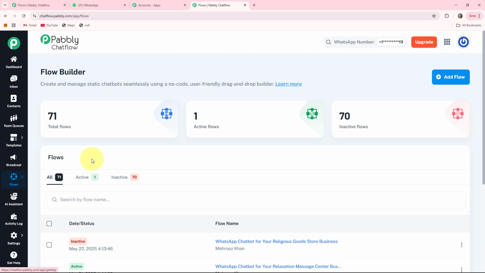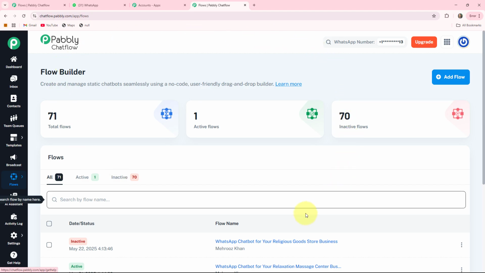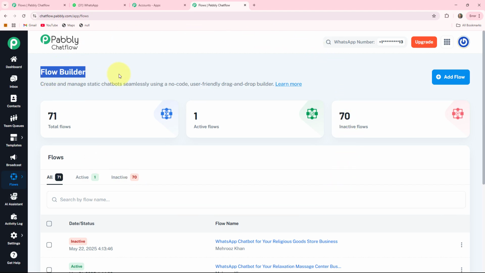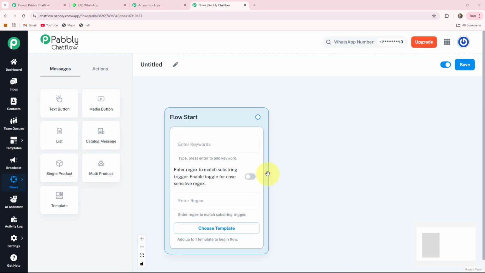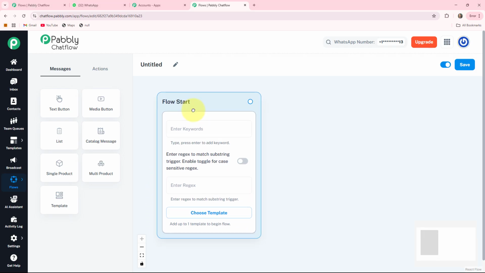See, this is the page where you can create multiple WhatsApp chatbots with the help of Flow Builder. Here you can also see your total number of flows, your active flows and your inactive flows. As we are creating a new WhatsApp chatbot, so I'll click on this plus add flow button. So this is the starting point of your flow, but before this, first you have to give a name to your flow, that what you are creating. As we are creating a WhatsApp chatbot for our relationship coach business, so here I am providing a name.